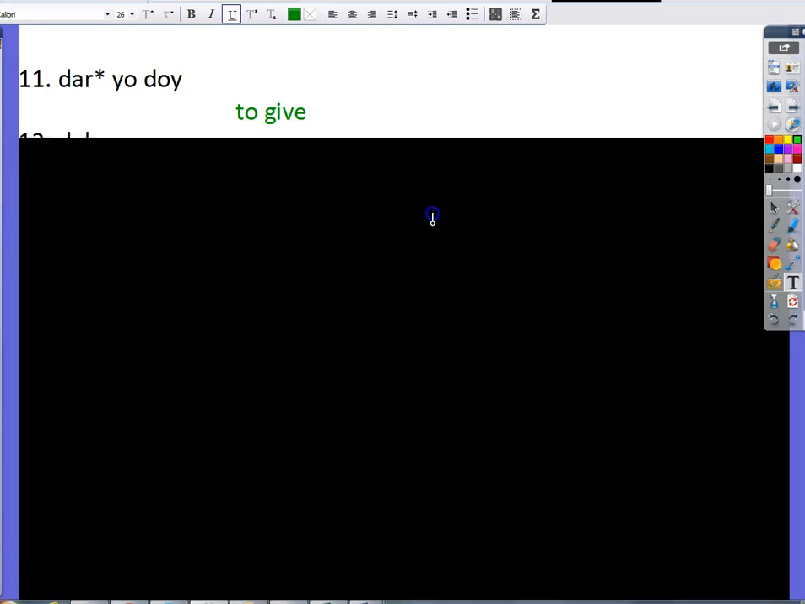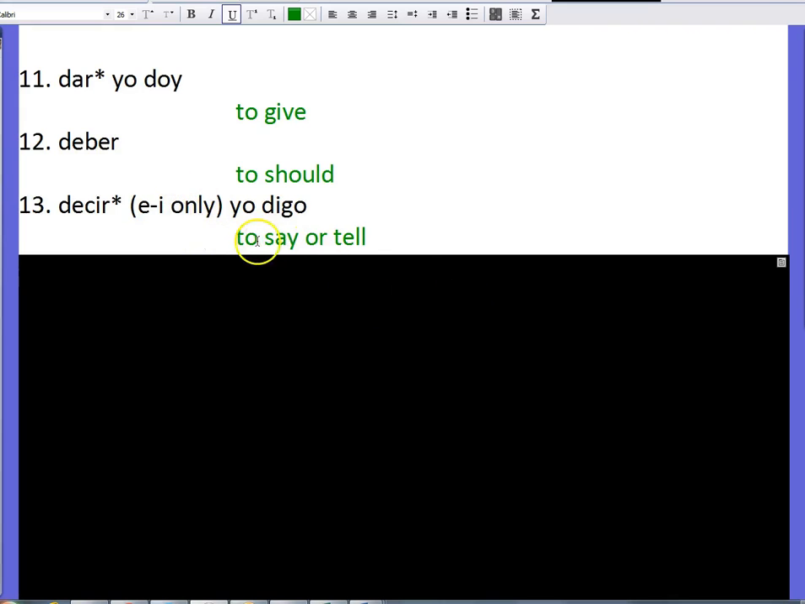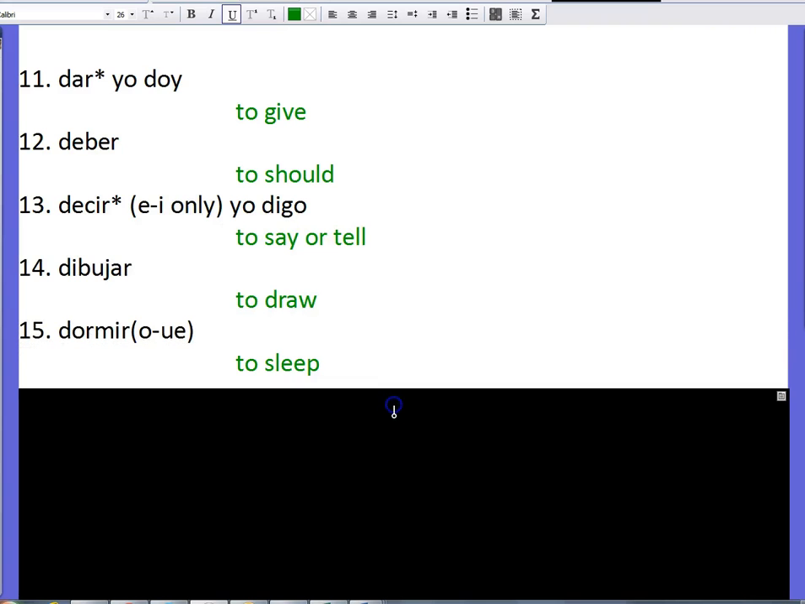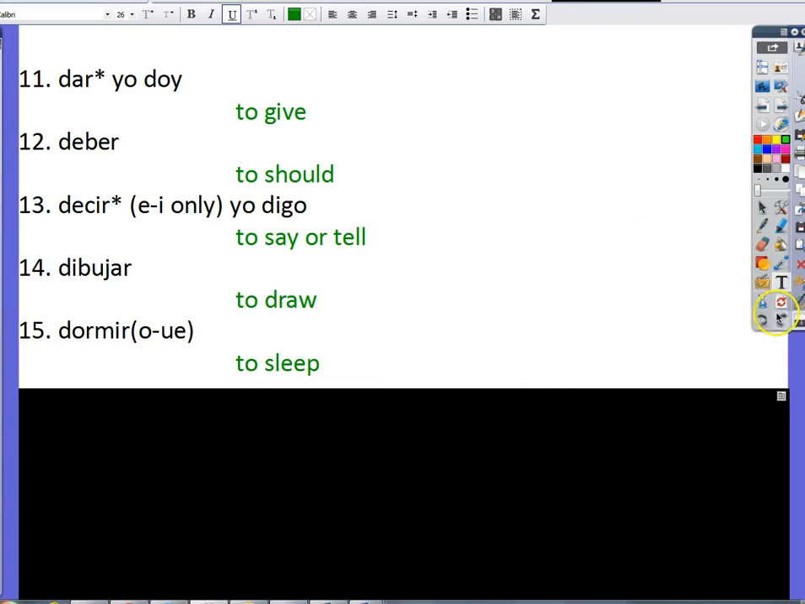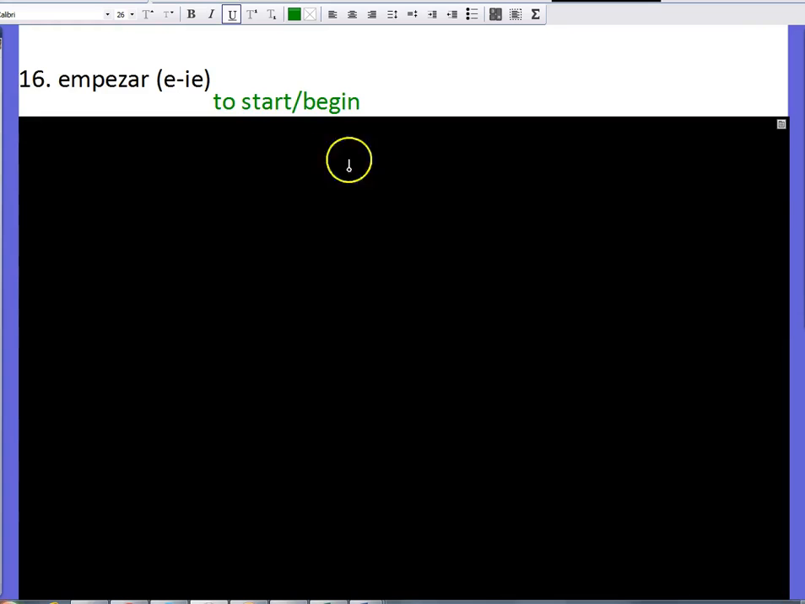11 has an irregular yo. 12 is normal. 13 has an irregular yo and a stem change. And yes, you need both of those in a definition. There we go with 11 through 15. And whenever I do a slash like that, that means that you can have either or.